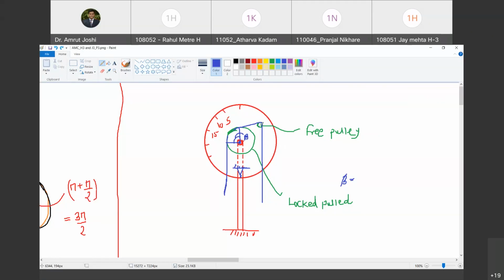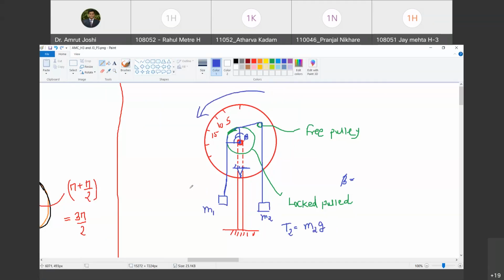Yes. Okay. So now let us take one beta for an example. And now what are we going to do in this experiment? In this experiment, the impending motion can either be in this way or it can be the reverse way, whatever it is. So if impending motion is in this direction, I'm going to call this M1. Do you agree with me? And I'm going to call this M2. Happy? Then T2 is going to be equal to M2 times g. Agreed?